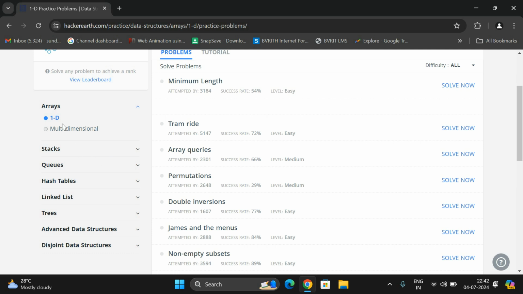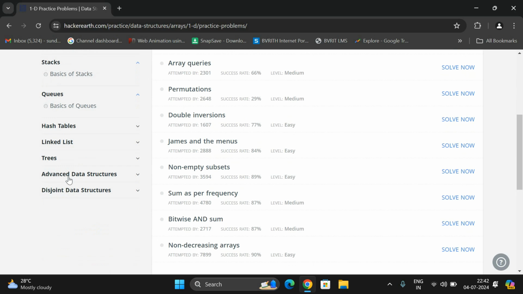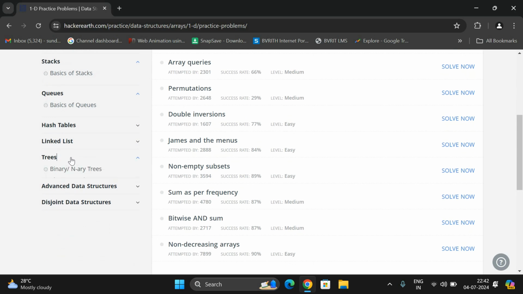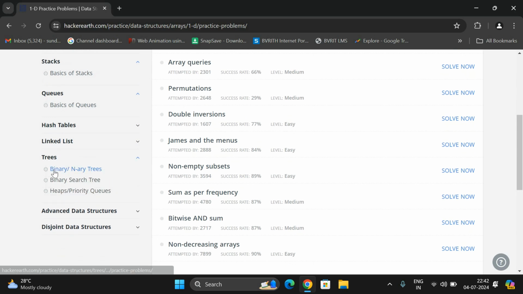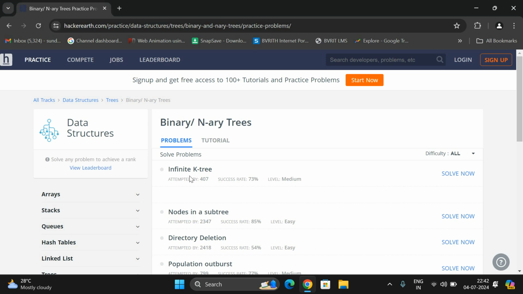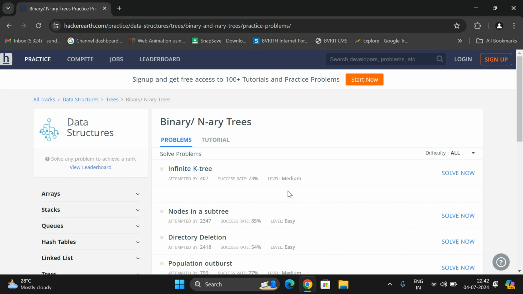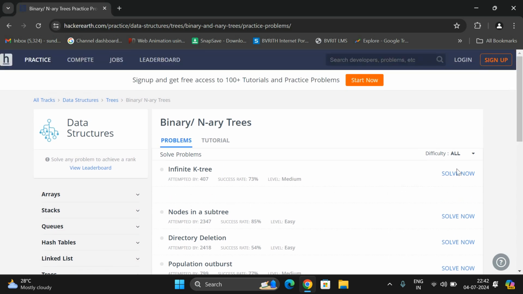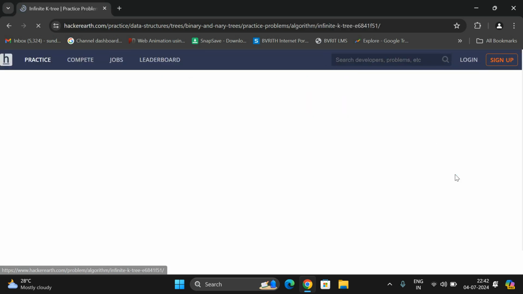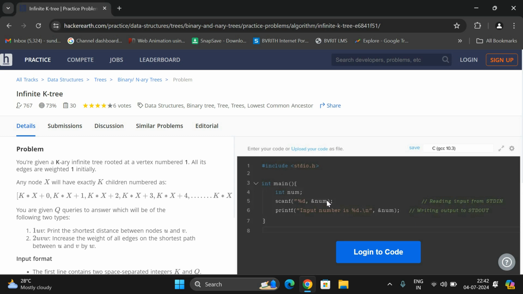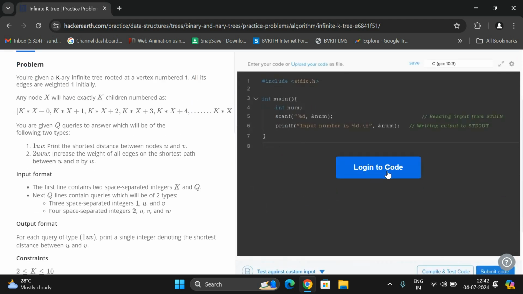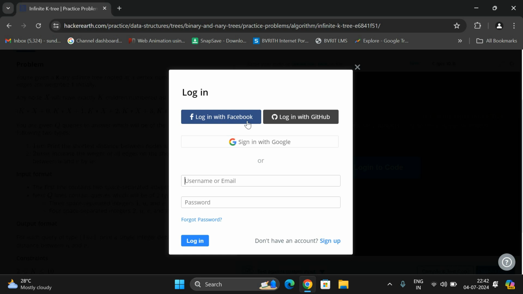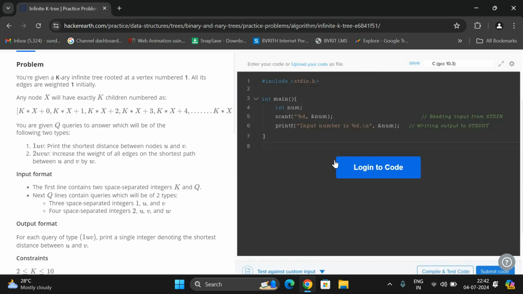Here arrays, one dimensional, multi-dimensional, and similarly stacks, queues, hash tables, linked lists, trees. You can filter the problems according to this, right? So binary or n-ary trees. These are all different problems you will be having. And for this also you need to log in. If you click on solve now, you have to log in with a Facebook account, GitHub account, or a Google account, and you can solve the problems here.